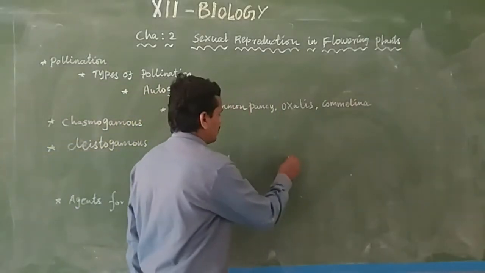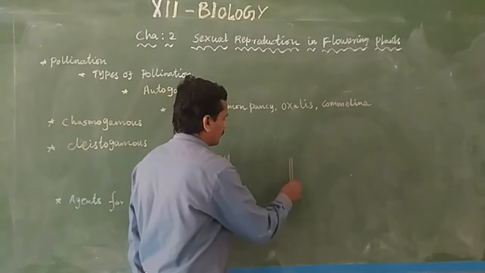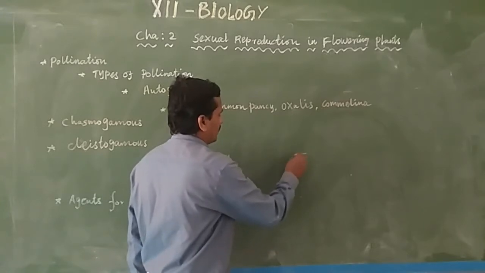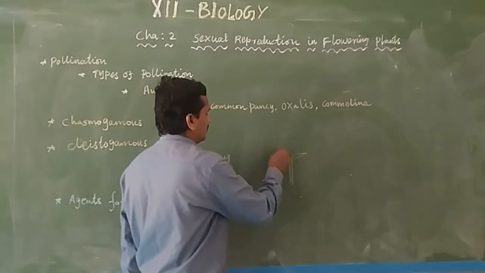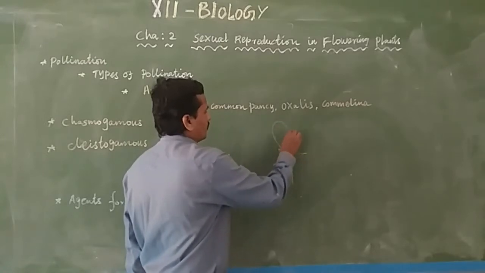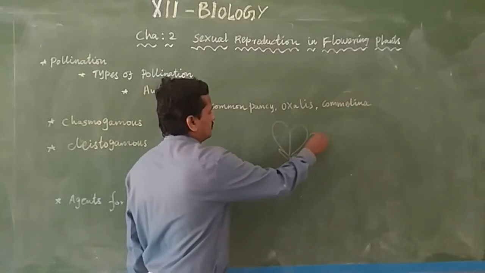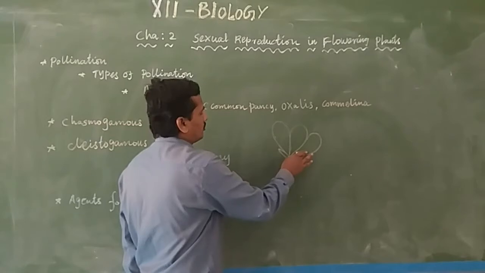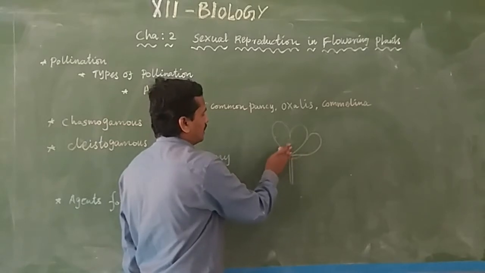Listen, imagine this is a flower. It is actually a bisexual flower. There is the calyx, and the corolla or petal, simply known as petal.